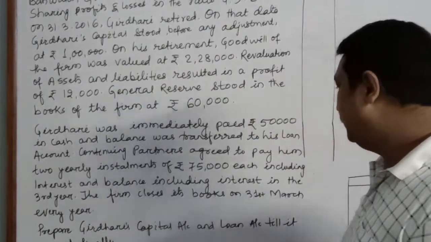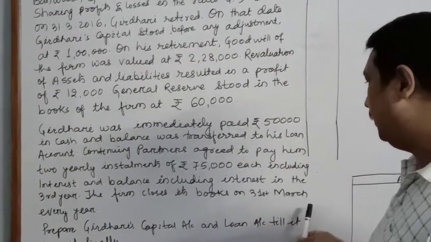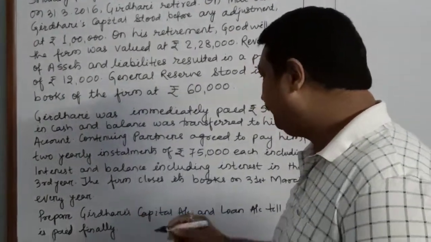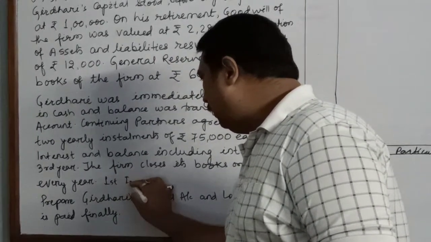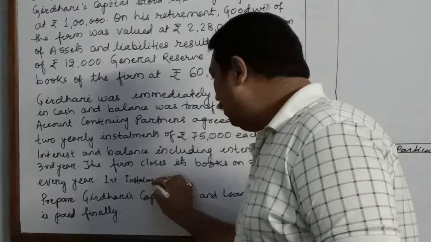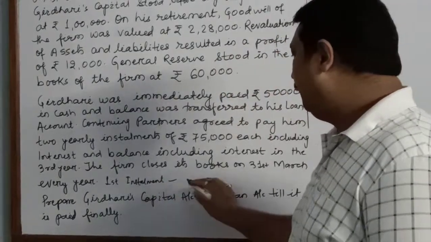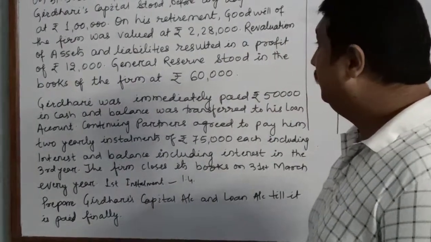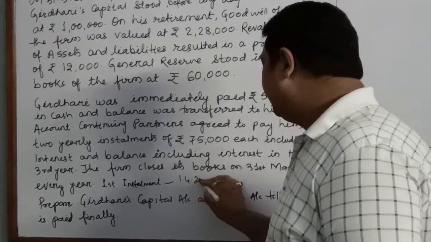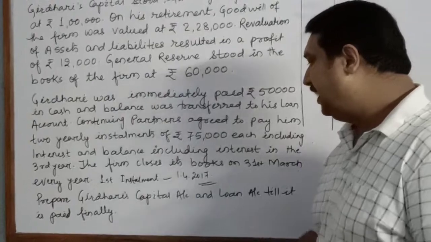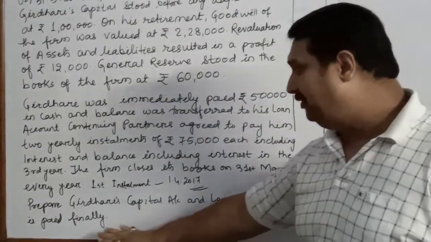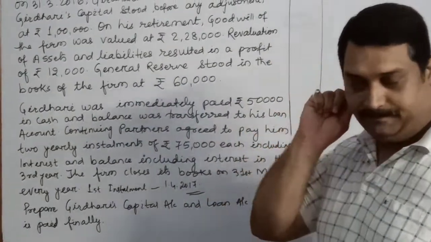The firm closes its books of accounts on 31st March every year. Assume the first installment was paid on 1st April 2017. Assuming this, prepare Girdhari's capital account and loan account till it is paid finally.